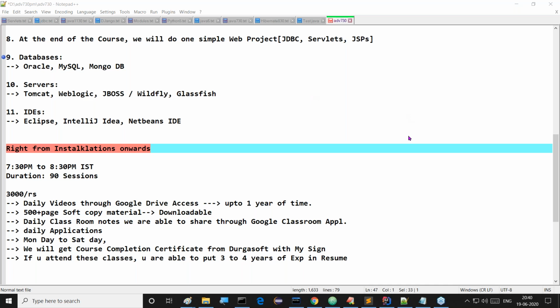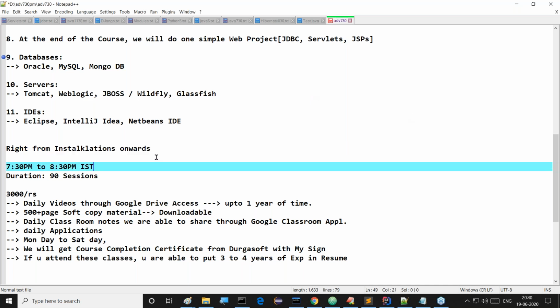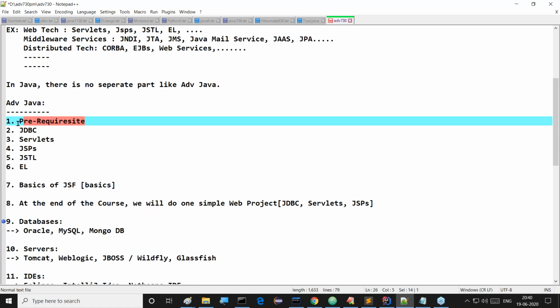No problem, sir. Even if you don't have much awareness of core Java, no problem. For that reason I'm taking this prerequisite part. Inside it, I'm going to cover what is required from core Java to start advanced Java classes, and what is required to start JDBC classes. So we can attend these classes.